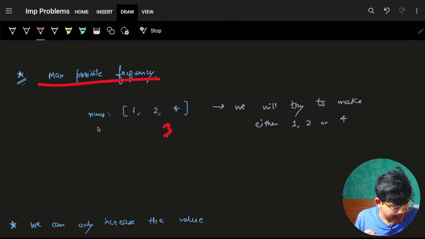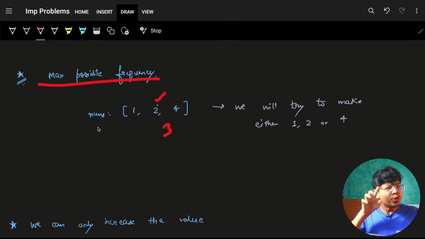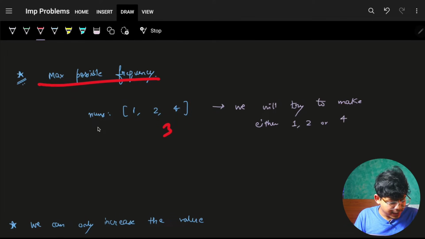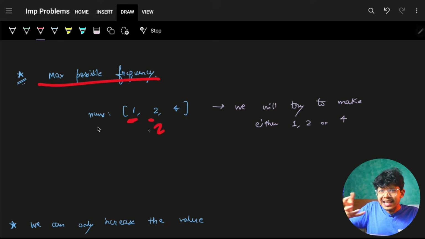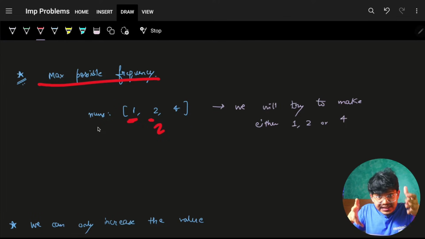If I say why not make everyone 3, for sure you cannot make a 4 into 3, you can only make a 2 into 3. But your only task was to make everyone the same. If you plan to make everyone 3, you will make 1 into 3 and 2 into 3. Rather I would say make 1 into 2, so that you won't need to increase the existing element also.